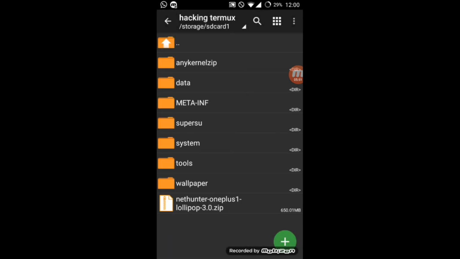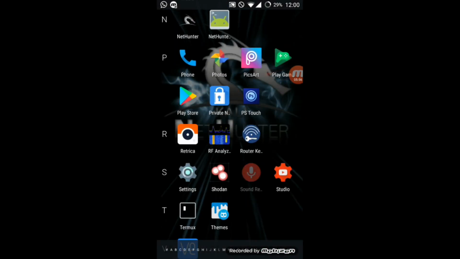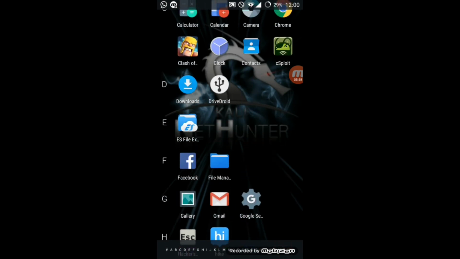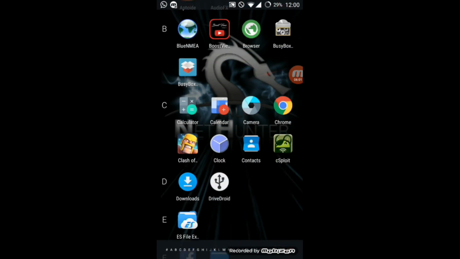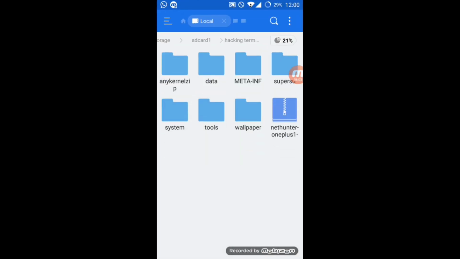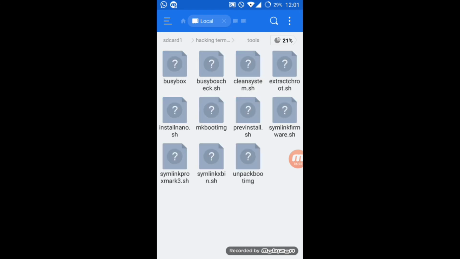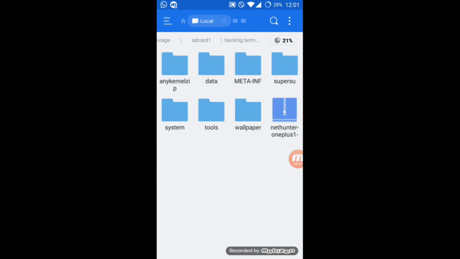So let's go to our ES File Explorer. So see, here are the files and folders inside the zip. You can see all the files. It's a flashable zip, that's why here are many files. It will install SuperSU automatically also to get it updated, and any kernels and all. So we don't need all that.